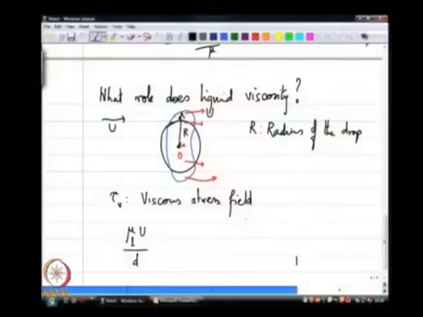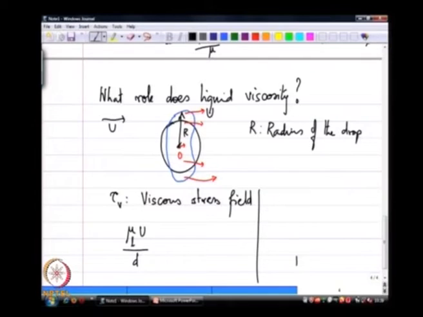So, if this is the viscous stress field, the surface tension pressure that is resisting this deformation is sigma over d. Notice both of these have units of stress, force per unit area.